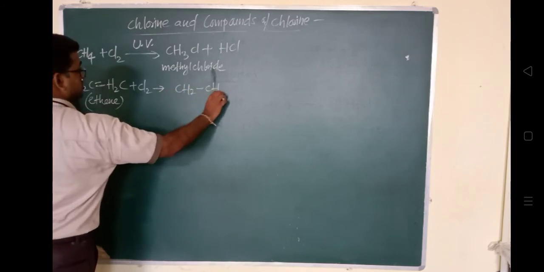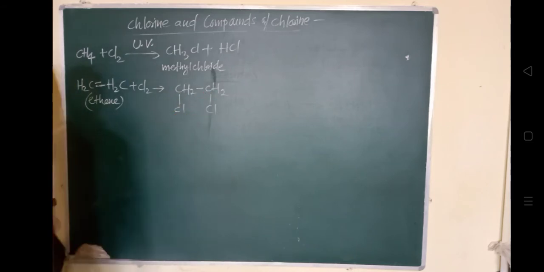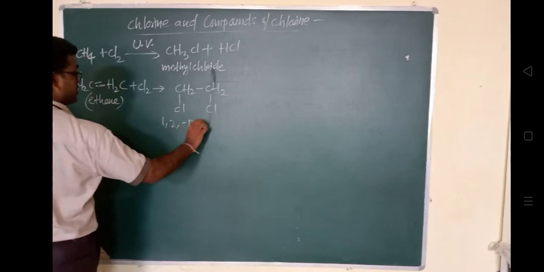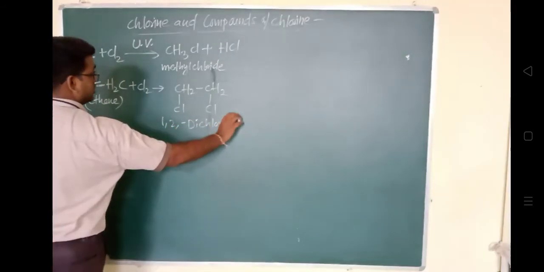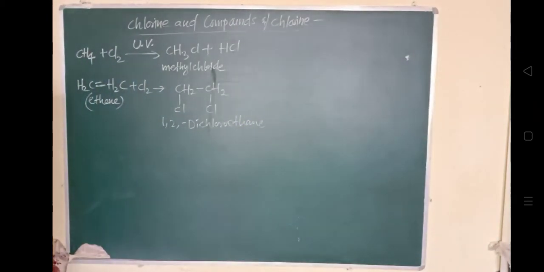So we can say 1,2-dichloroethane. Here chlorine is reacting with the unsaturated hydrocarbon, so it gives an addition product.